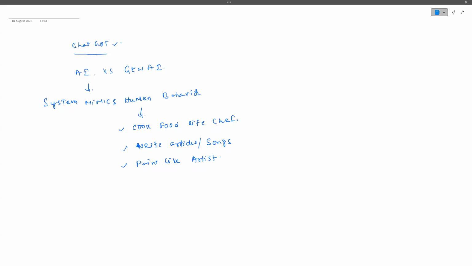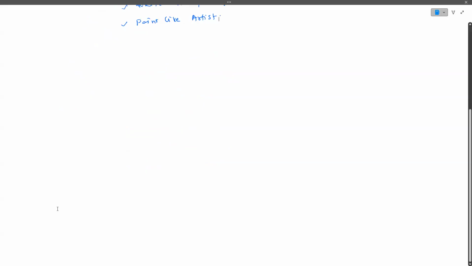It is going to behave like that. That is what we basically call AI. I'll tell you one small application here. Just an example to help you understand what AI is. For example, try to understand that.